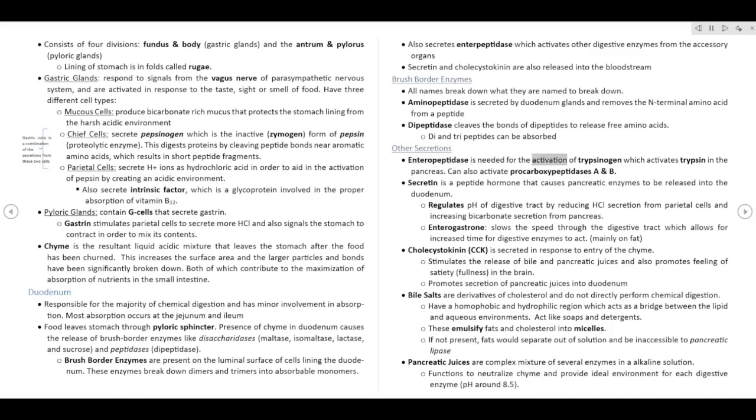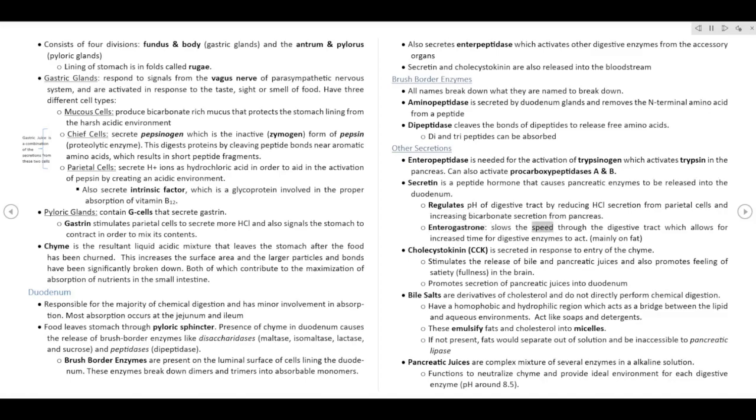Enteropeptidase is needed for the activation of trypsinogen, which activates trypsin in the pancreas. Can also activate procarboxypeptidases A and B. Secretin is a peptide hormone that causes pancreatic enzymes to be released into the duodenum. Regulates pH of the digestive tract by reducing HCl secretion from parietal cells and increasing bicarbonate secretion from the pancreas.